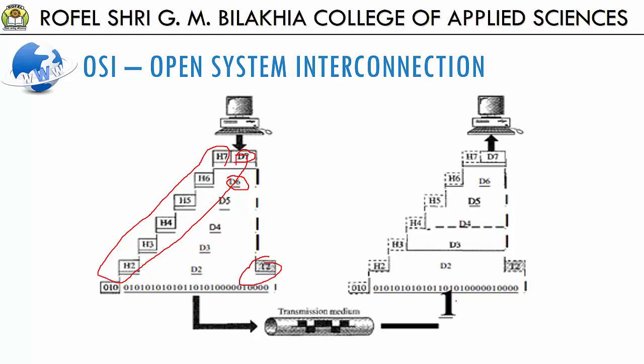As each block of data reaches the next higher layer, the header and trailer attached to it at the corresponding sending layer are removed, and by the time it reaches layer 7, the message is again in a form appropriate to the application and it is available to that device or destination PC, right? So this is the procedure in Open System Interconnection.